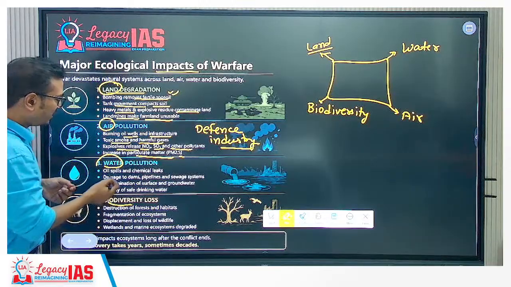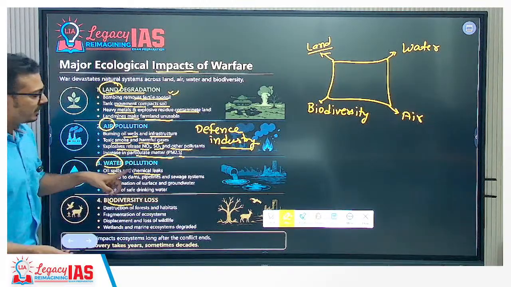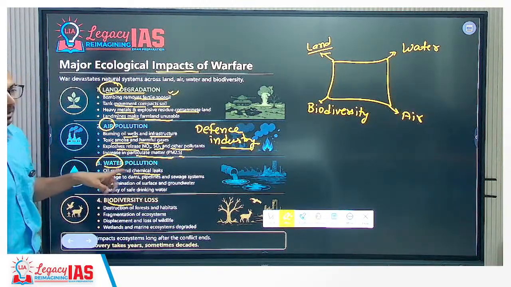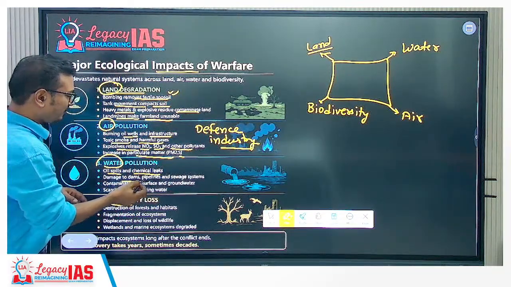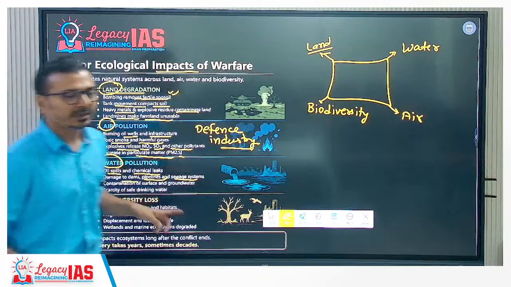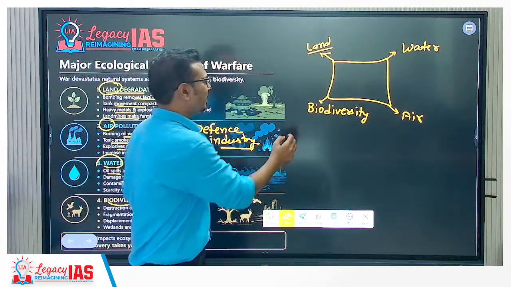Water pollution, oil spills, chemical leaks. So this is also a concern. Oil spill happened in the Lebanon war 2006. Then damage to dams, pipelines and sewage. So you can give the 2023 example of the Ukraine dam.